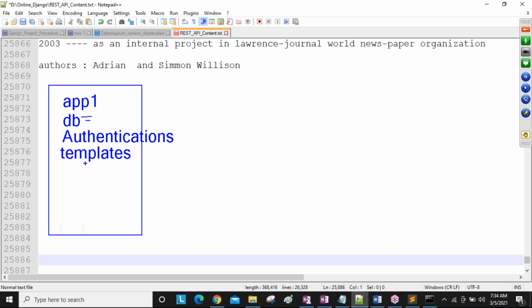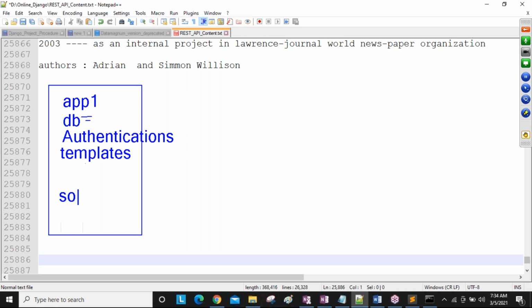Ready-made templates are there in our Django. Whenever you develop four applications, these templates are required in all of them.